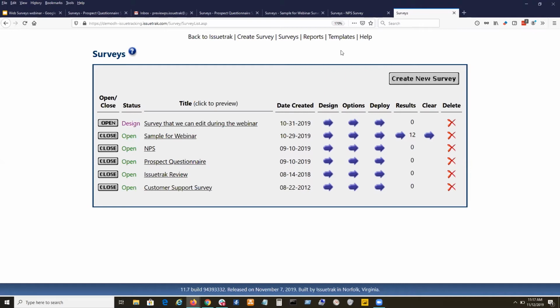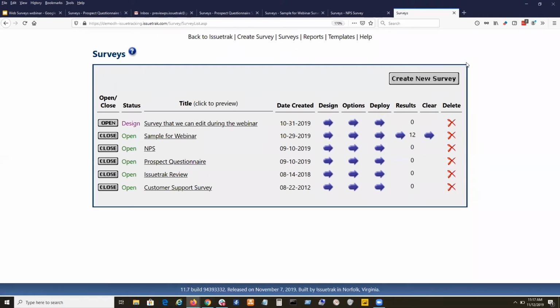Now, when you're in the surveys module itself, I kind of wanted to show how the surveys module works. Like I said earlier, we're going to do a second webinar about actually building and using best practices and deploying surveys, the nuts and bolts of it. But I want to give you guys enough, since you know what features are there. When you actually come into the surveys module to see the full list of surveys that have been created, we click on surveys, and it shows this list.